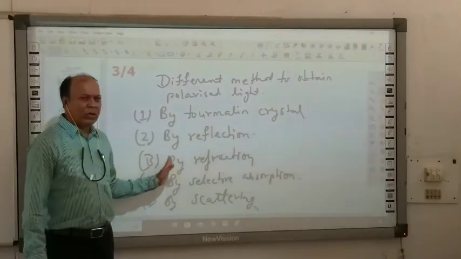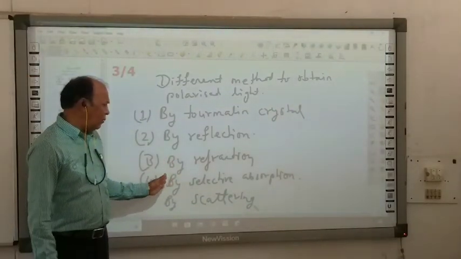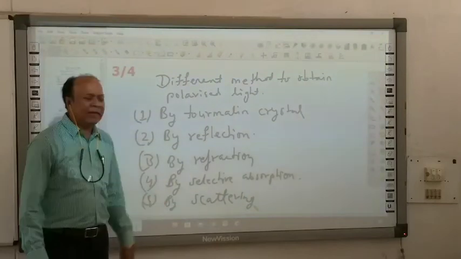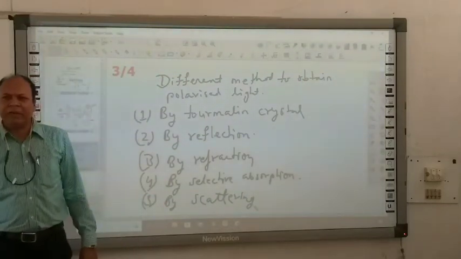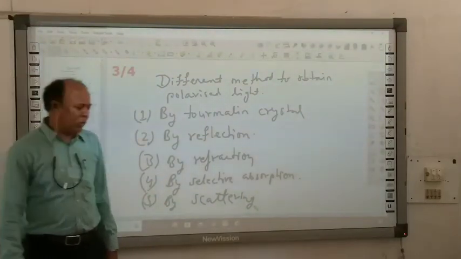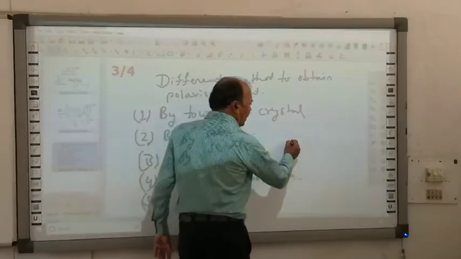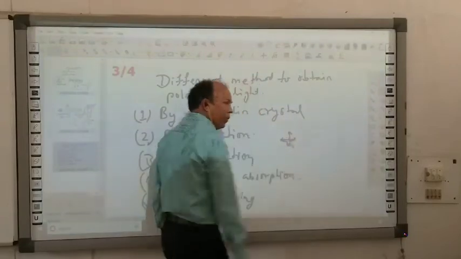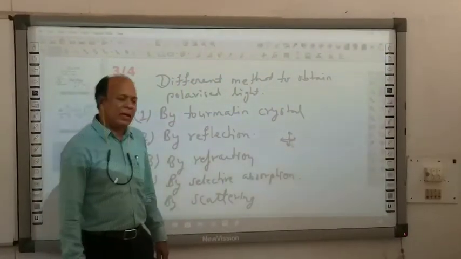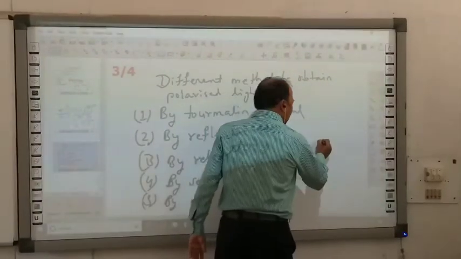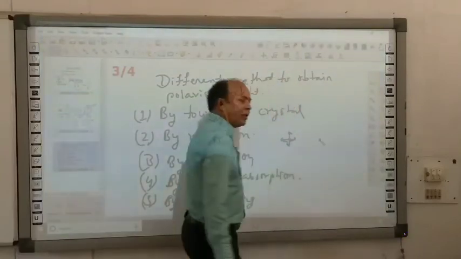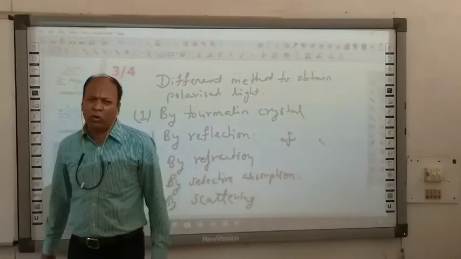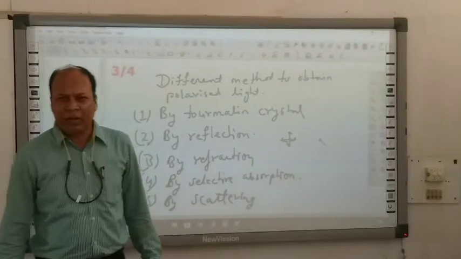Actually, detail is not in your syllabus. Selective absorption or by scattering, this is, but we can study. Suppose this is unpolarized light. When this light falls over some obstacles, and this obstacle should be of the order of wavelength of light,